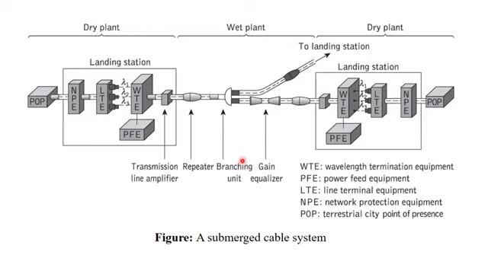Now this complete network shows an interconnection from the land station to the submerged station, or an interconnection between a landing station and a wet plant station. This is one side and this is the other side. In between, we are going to have the wet plant.